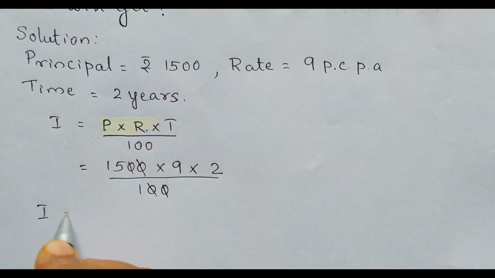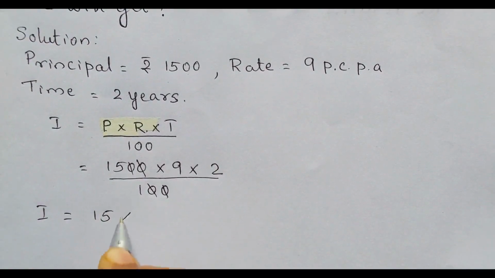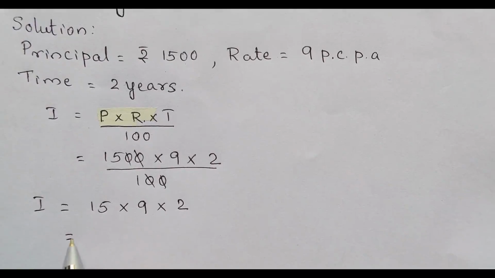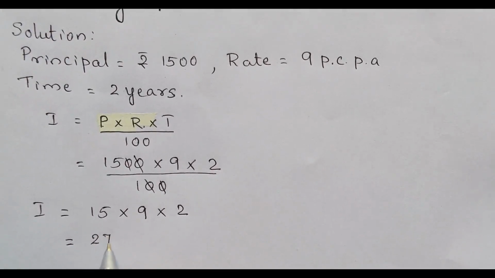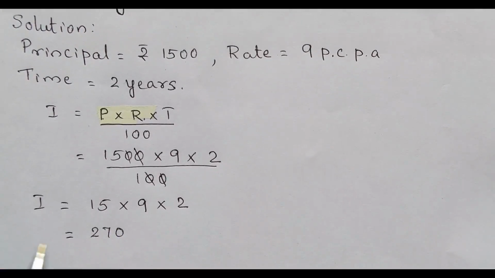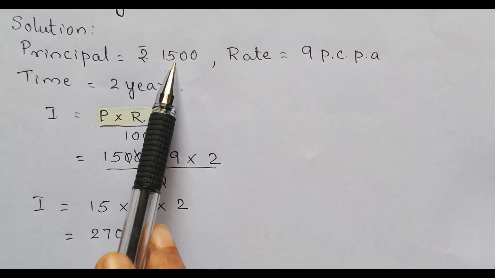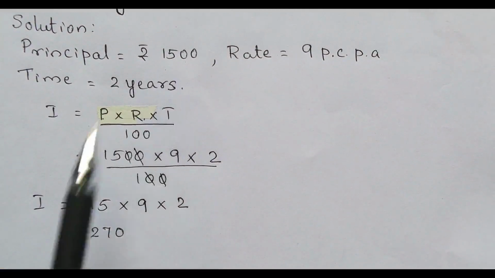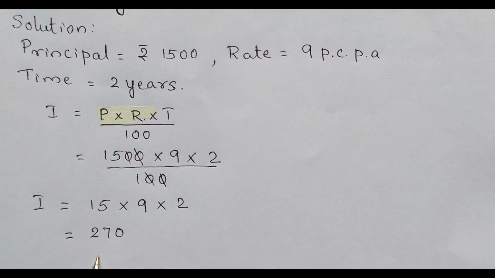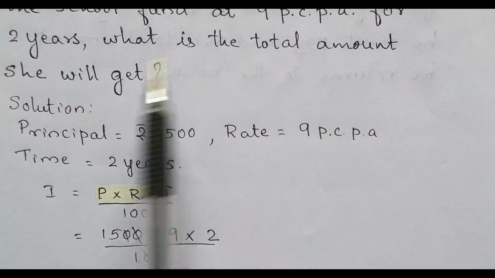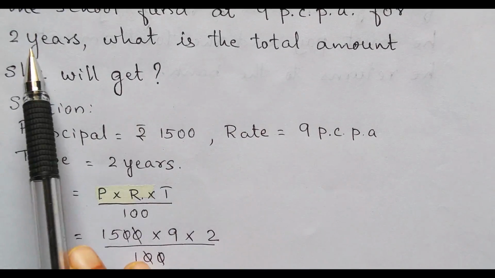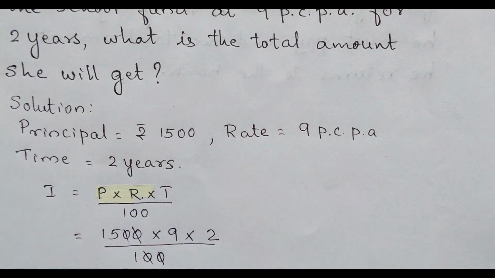So we have I is equal to 15 multiplied by 9 multiplied by 2. That's equal to 270. So the interest received on rupees 1500 after 2 years is rupees 270. We have to calculate the total amount that she will get at the end of 2 years. How will you get that?